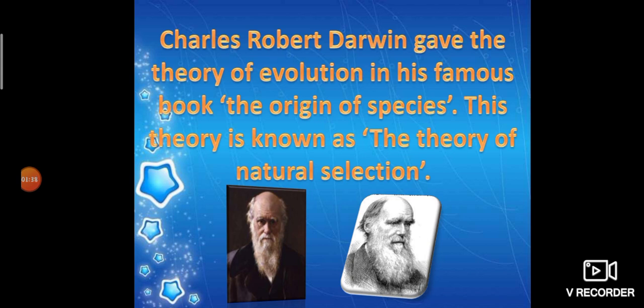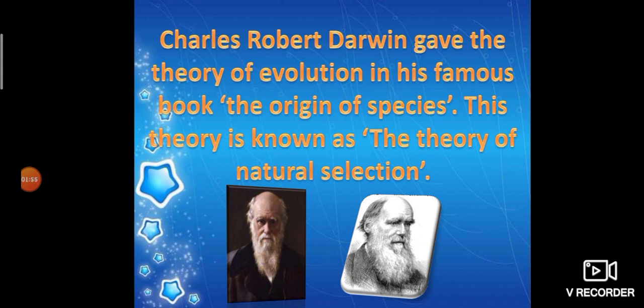And why is this theory called natural selection? Because it suggested that the best adapted organisms are selected by nature itself and pass their characteristics or traits to the next generation.